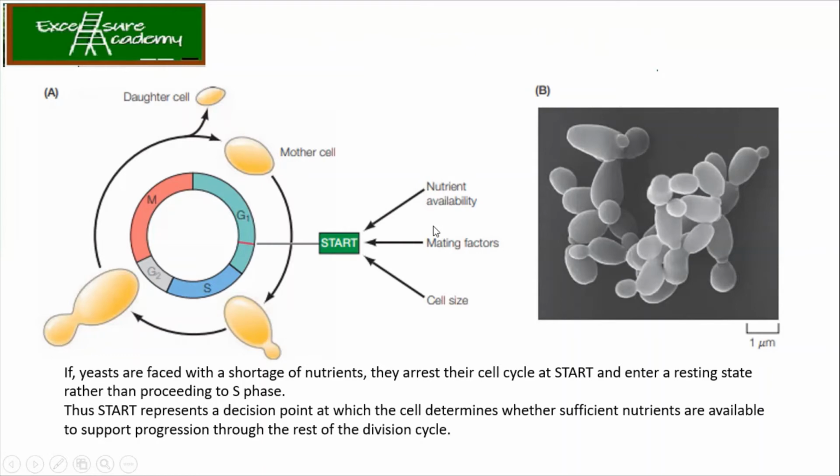Nutrition available होना चाहिए, yes. Mating factors available होना चाहिए, yes. The correct cell size होना चाहिए, then only it will enter the S phase where the mother cell is gonna start having the bud formation. Okay, so this is the stage at which it decides, okay, whether the sufficient nutrition is available or not, and then only it will enter the S phase.